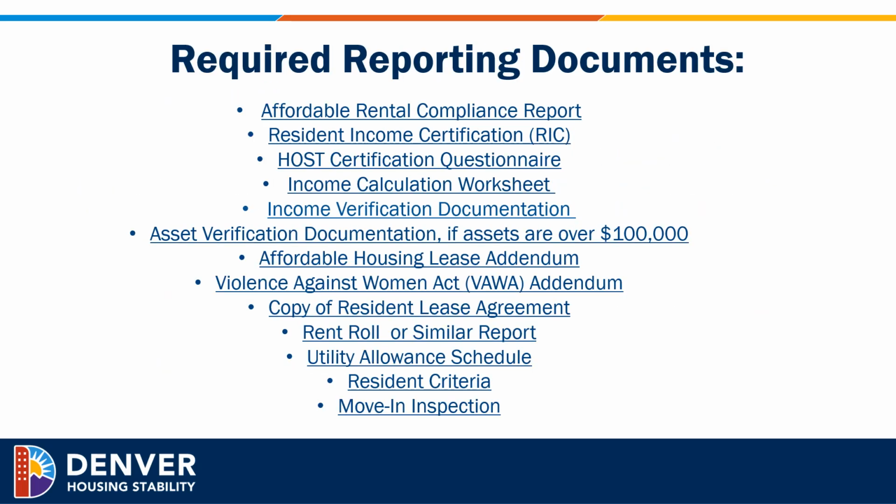Listed are the required reporting documents: the Affordable Rental Compliance Report, the Resident Income Certification, or RIC, the HOST Certification Questionnaire, Income Calculation Worksheet, the Income Verification Documents, Asset Verification Documents if the assets for the household exceed $100,000, the Affordable Housing Lease Addendum, the Violence Against Women's Act Addendum, a copy of Resident Lease Agreement, a rent roll or similar report, the Utility Allowance Schedule, the resident selection criteria for your property, and the initial move-in inspection report.